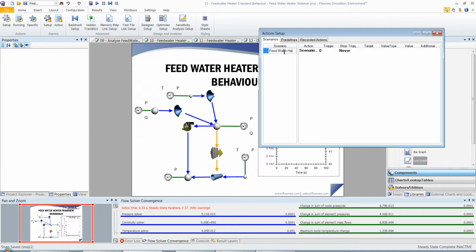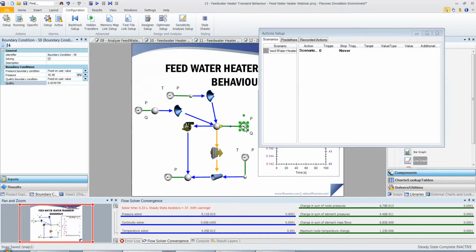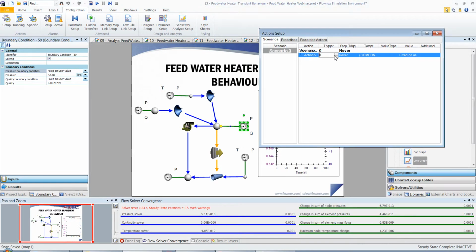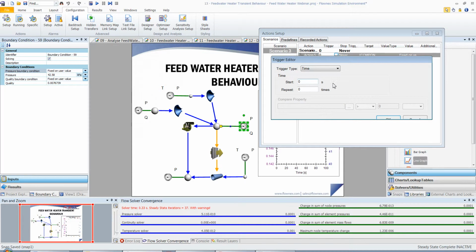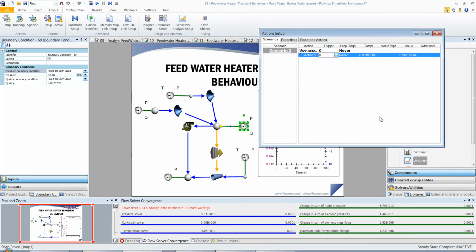We want to release the boundary conditions on the Feedwater drum. To do this, I'll click on the boundary conditions and I'll drag them over to the scenario. Here we can specify the trigger. So at 0 seconds, I want the pressure value to be not specified, and I'll do the same for the quality.